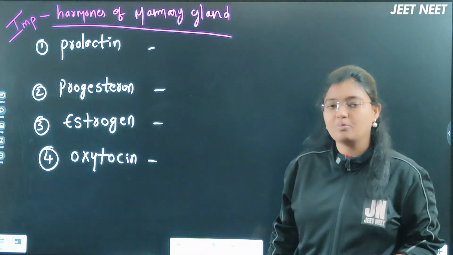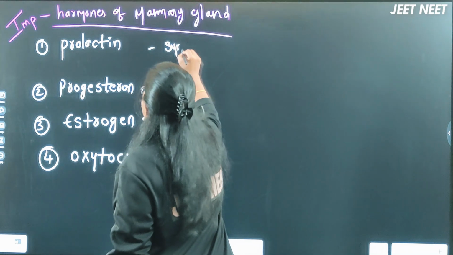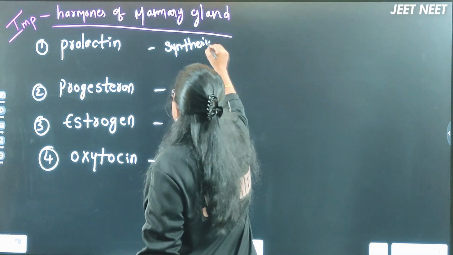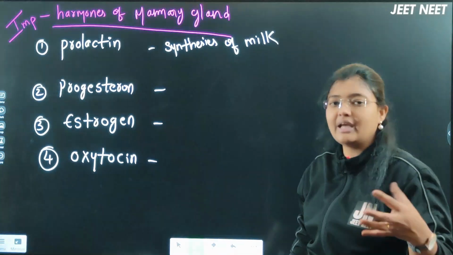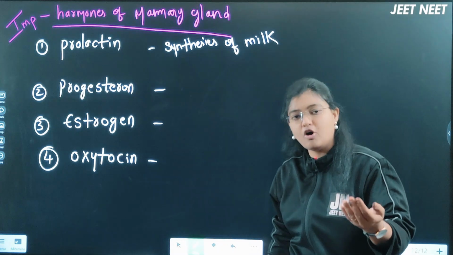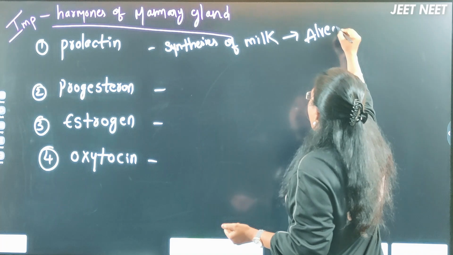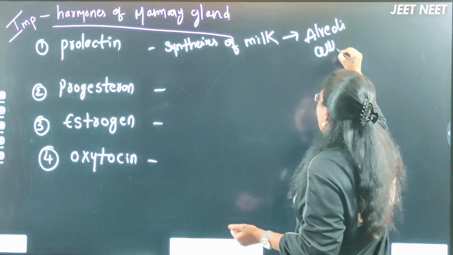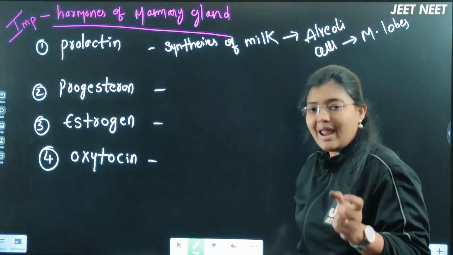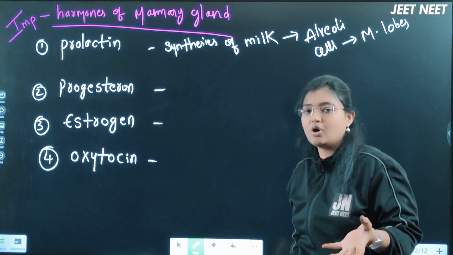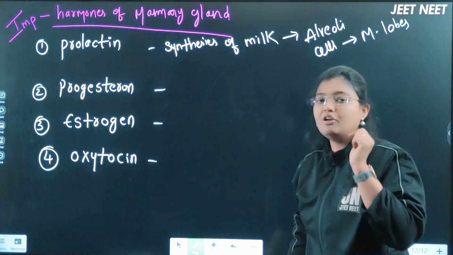Everyone knows that prolactin hormone is the hormone which is helpful for the synthesis of milk, right? Synthesis of milk is nothing but production of the milk or the formation of the milk. So synthesis of the milk, where will it happen here? In the alveoli cells. Alveoli cells are present in the mammary lobes, right beta? Prolactin is also considered as PRL. Prolactin hormone is helpful for the synthesis of milk in the alveoli cells.